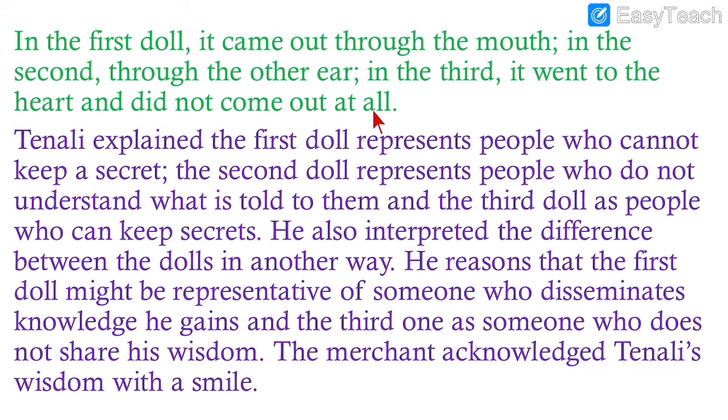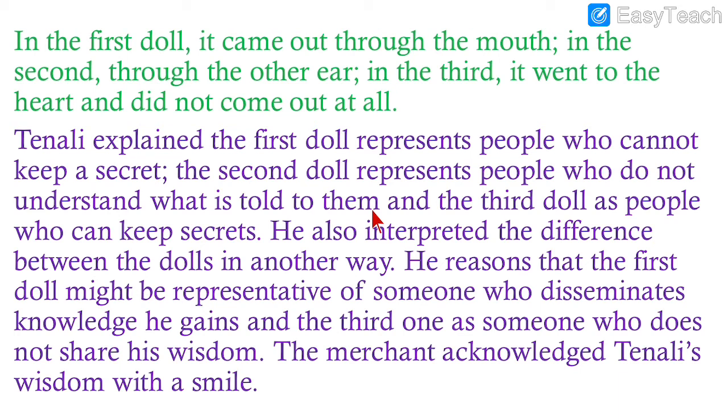It never came out. Tenali Rama explained the first doll represents people who cannot keep a secret. So according to the first doll, the wire came out from the mouth, so they cannot keep the secret. That kind of people will tell everyone what you tell them. The second doll represents people who do not understand what is told to them. In the second doll, the wire came out through the other ear. So what you tell them, they will forget.